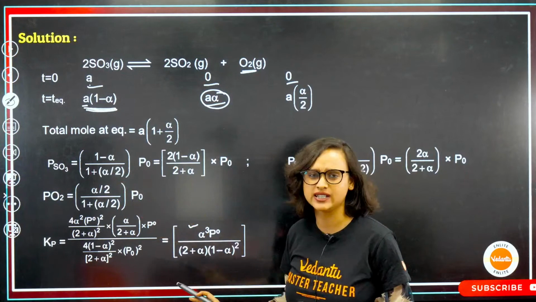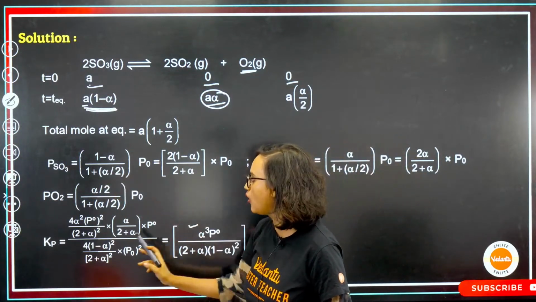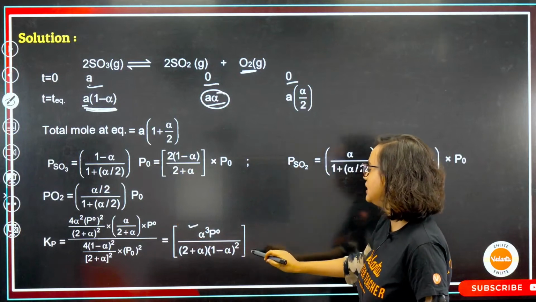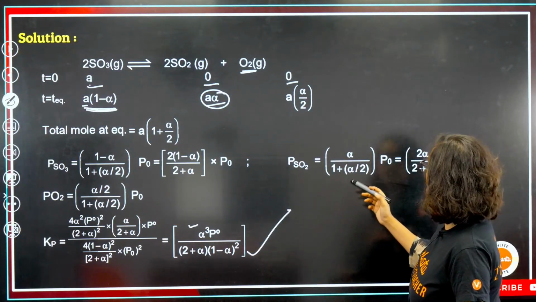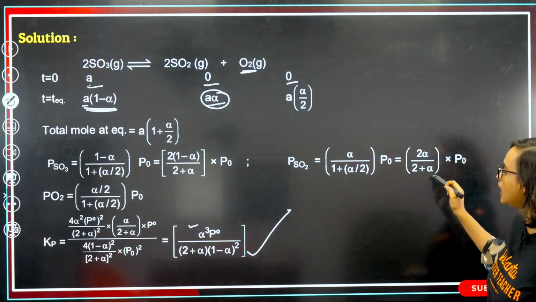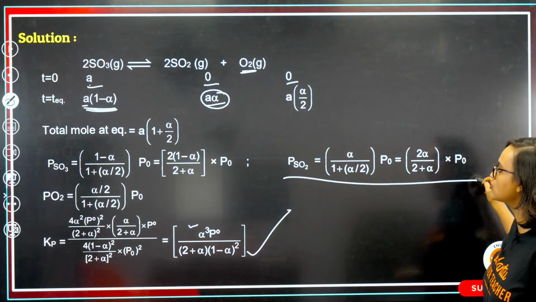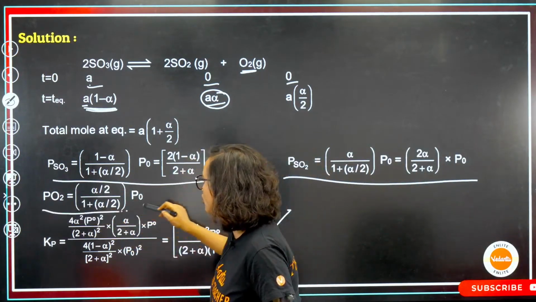Again, just solve this guys. Just solve this. Okay. So what will be my Kp? My final Kp after all of these reactions will be this. Okay. All of these will be this. Now, yes. Here what do we have? I have the same thing. For PSO2 I have this. For PSO3 I have this. For PO2 I have this.